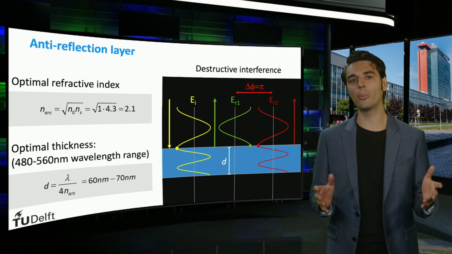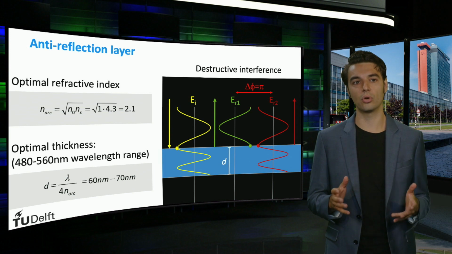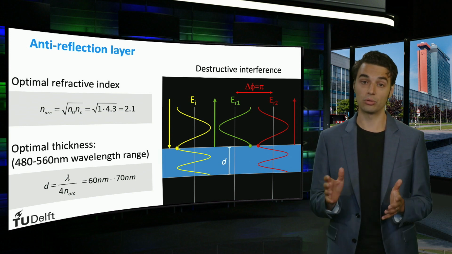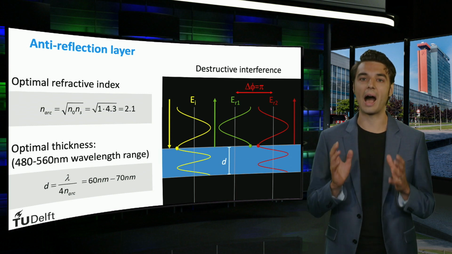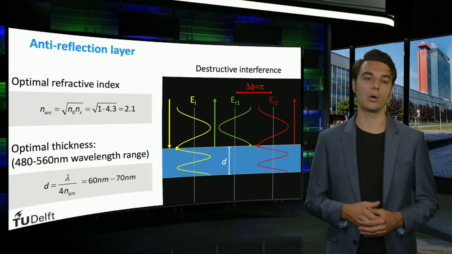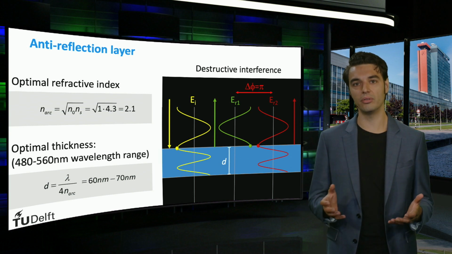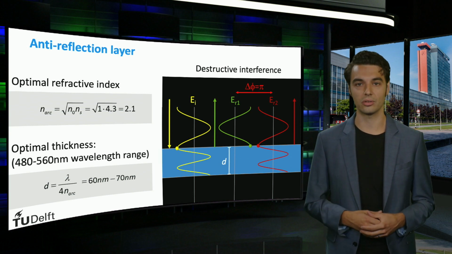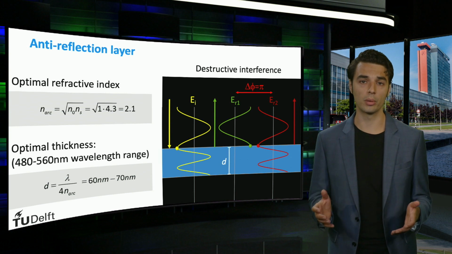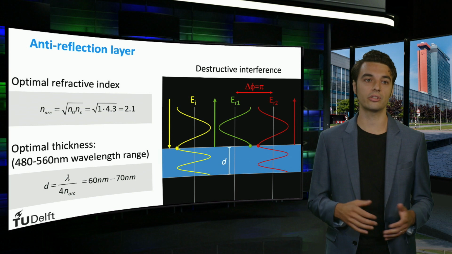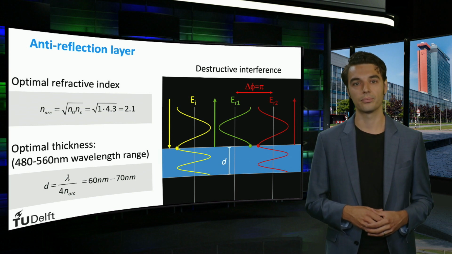Let's say we want to optimize the destructive interference for the 480 to 560 nanometer wavelength range, the spectral range in which the solar spectrum has the highest value for the spectral power density. We can now use the relation we found in a previous slide to calculate the optimal thickness. For optimal performance, the anti-reflection film thickness should be between 60 and 70 nanometer.